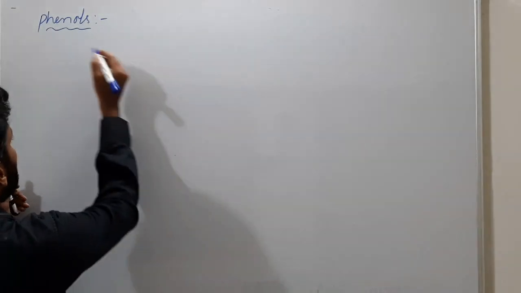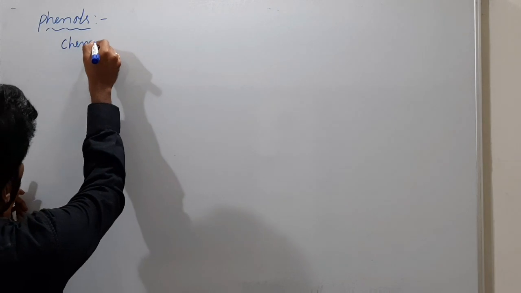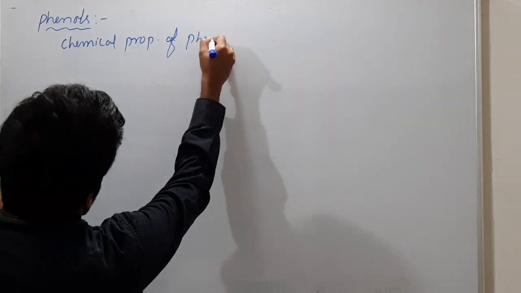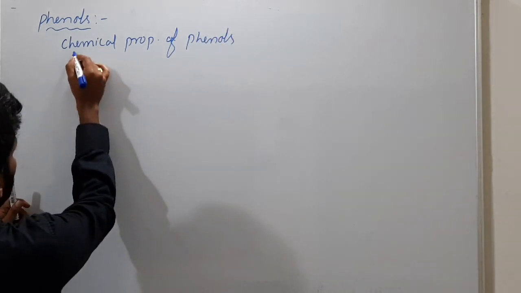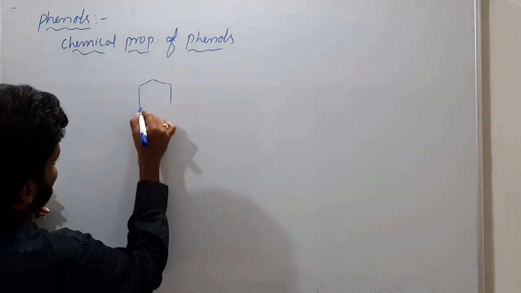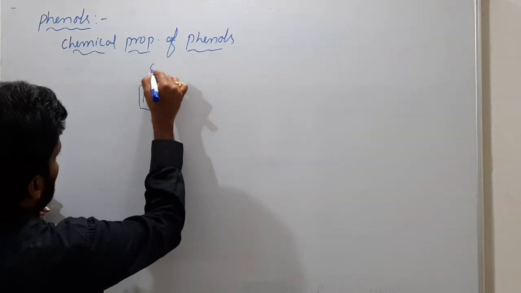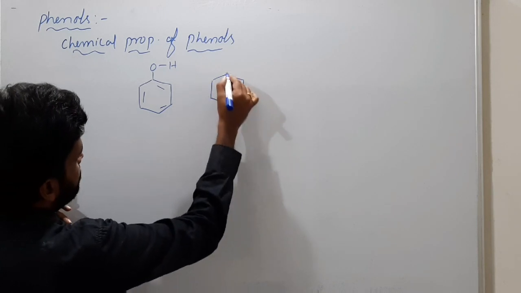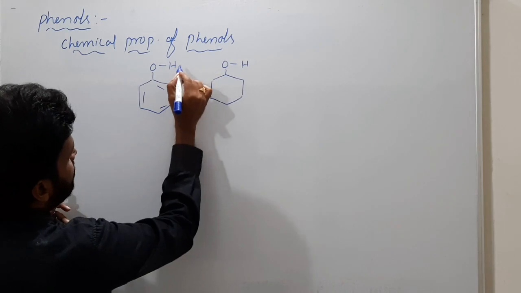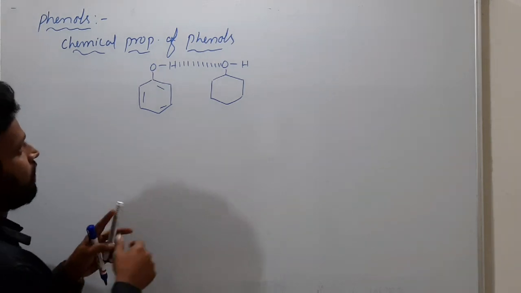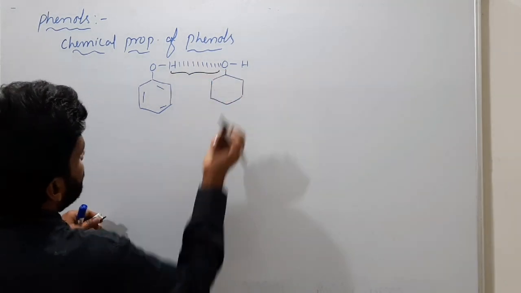Now we will discuss phenols' chemical properties. Actually, before this, we should know the nature of phenols. If you see phenol, C6H5OH, it has intermolecular hydrogen bonding. Suppose I am here, O and H. Between this hydrogen and O there is intermolecular hydrogen bonding, which we call H bonding, between these two.